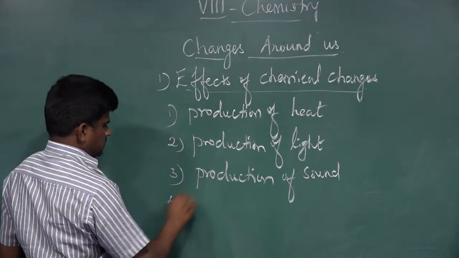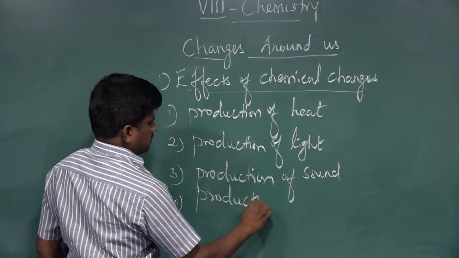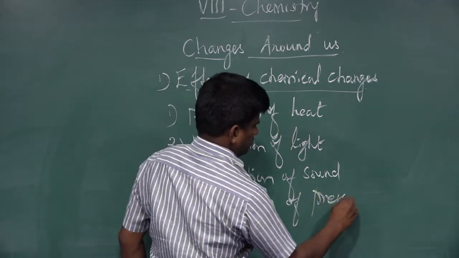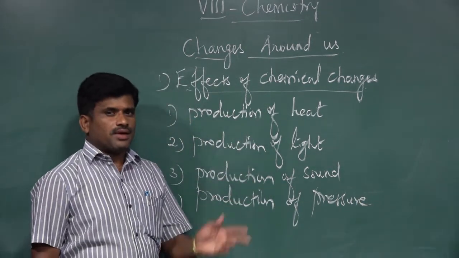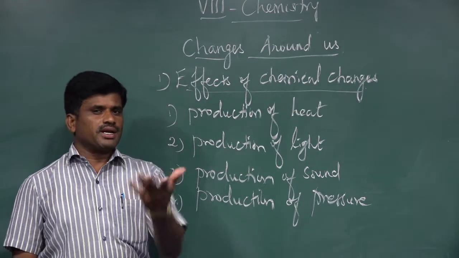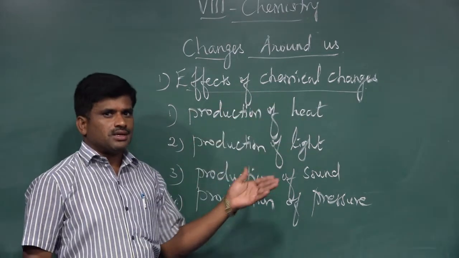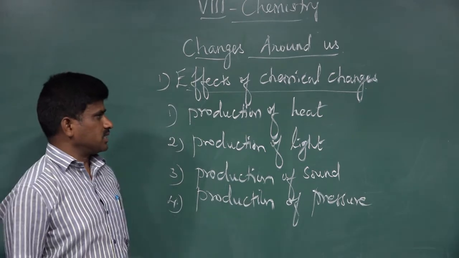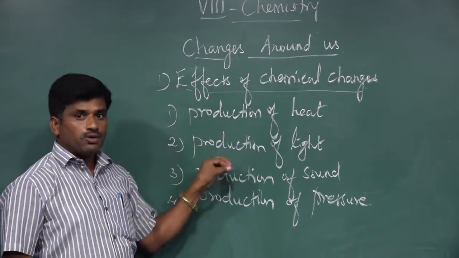Fourth is production of pressure. In addition to this, some other effects also take place, that is, environmental effects and biological effects. After completing these, you are going to learn the environmental effect and biological effect one by one in detail.